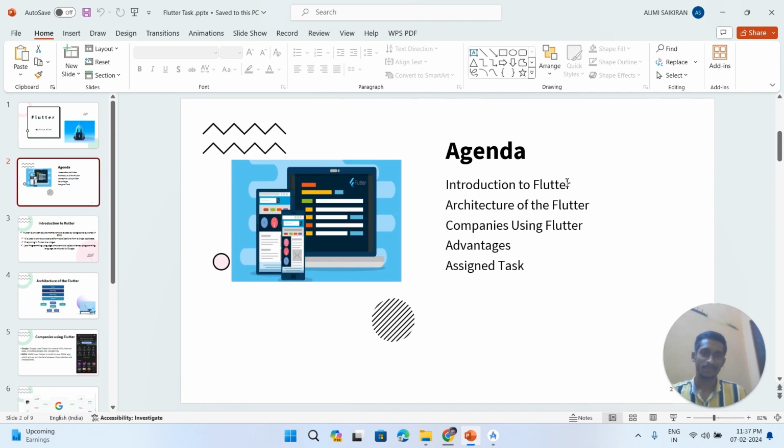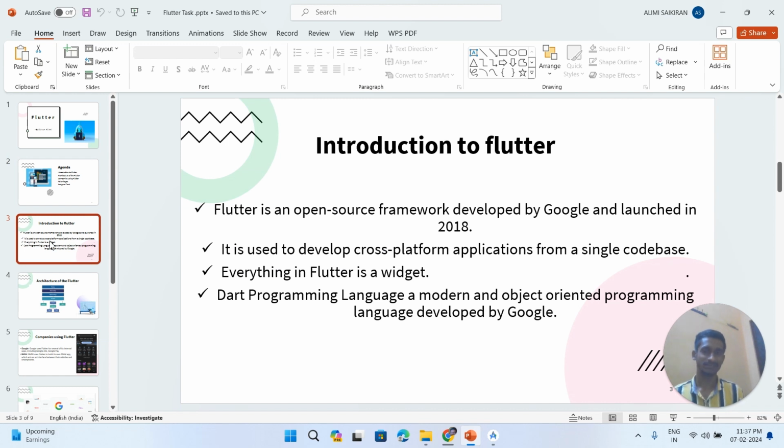If we look at our agenda, we'll be knowing about Flutter, the architecture of Flutter, and we'll be seeing what companies are using Flutter and a few advantages. Then I will be explaining and showcasing the demo app that I was asked to develop. Let us see what is Flutter.